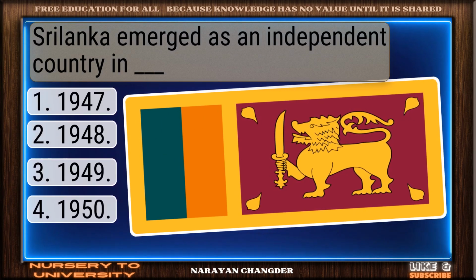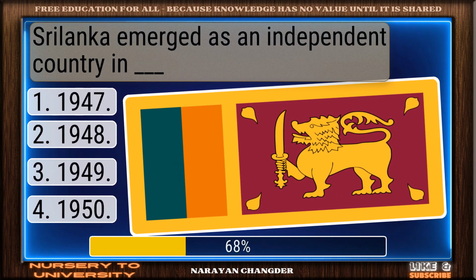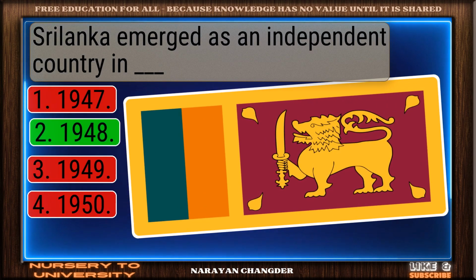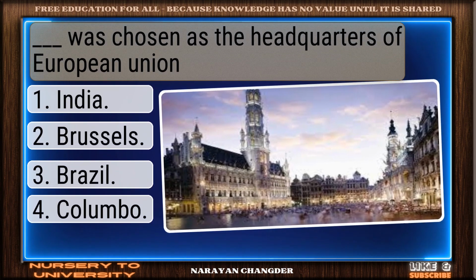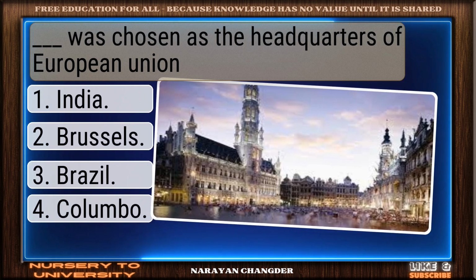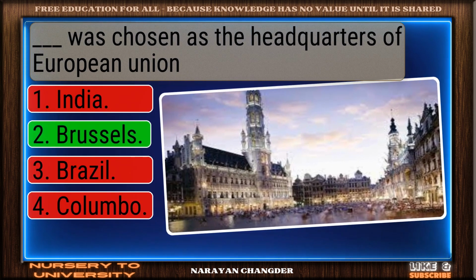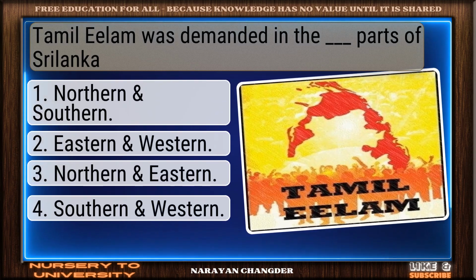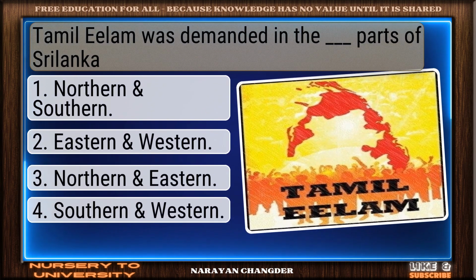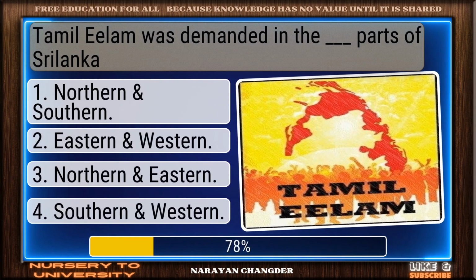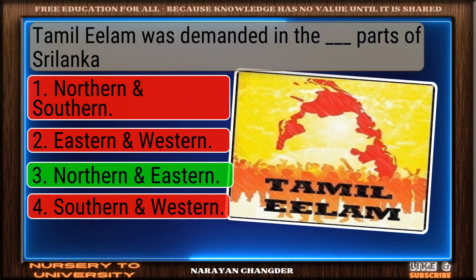Sri Lanka emerged as an independent country in dash. Correct response. 1948 is accurate. Dash was chosen as the headquarters of European Union. Correct. Brussels is spot on. Tamil Eelam was demanded in the dash, parts of Sri Lanka. Excellent. Northern and Eastern is well reasoned.